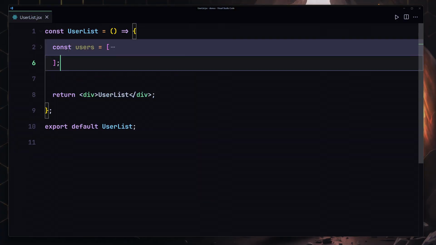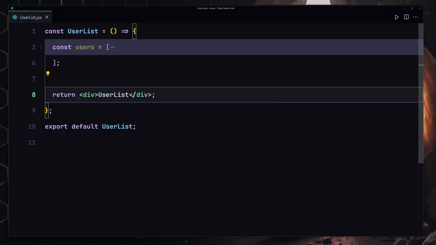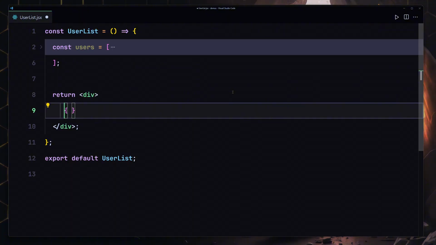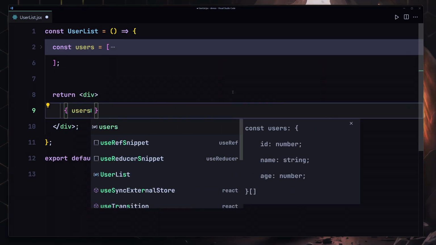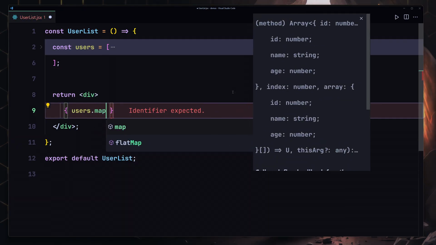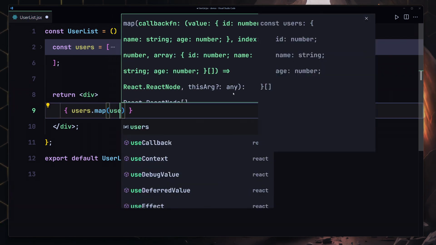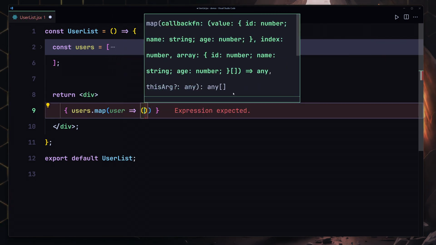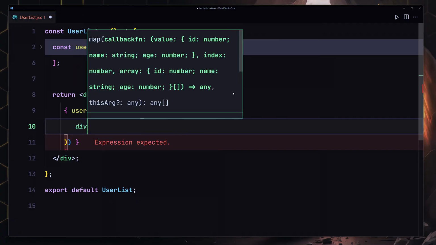Now I want to iterate through these users and render them to the DOM. So how can I go about doing this? I'll just remove this users list, and inside there we are going to be using our curly braces. So we are now entering the JavaScript world. Now we are going to be using users, which is our array, and inside there we can use our map method. I'll just provide a user, and here for each user we are going to be rendering a div.